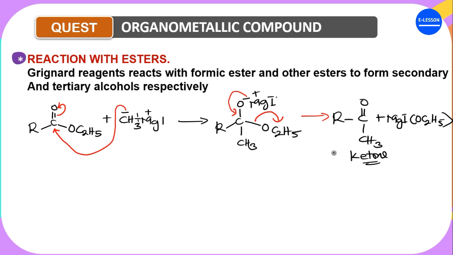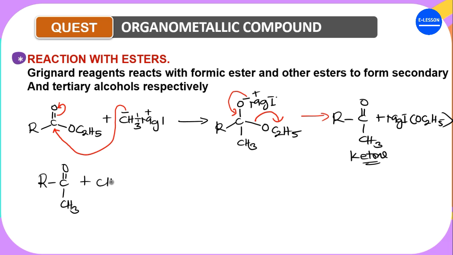So you see that in converting from esters to alcohols, you need at least 2 molecules of Grignard reagents. Of course, in every solution there are so many molecules present, so the reaction can take place just like that. So you have R, C double bond O, CH3, which is the ketone that is formed.